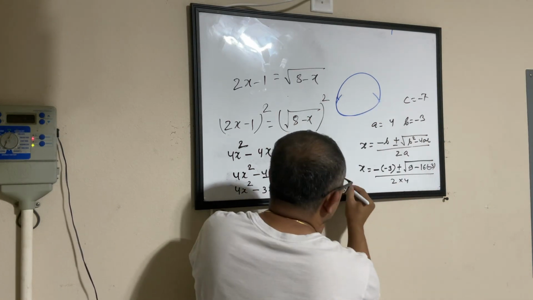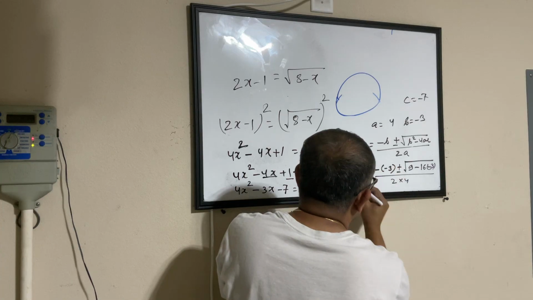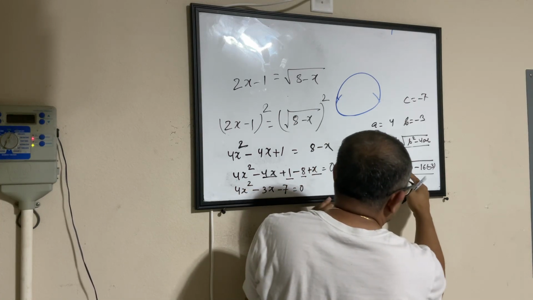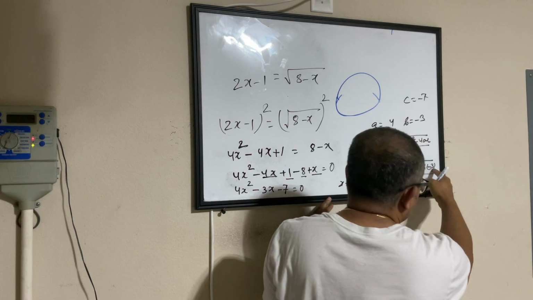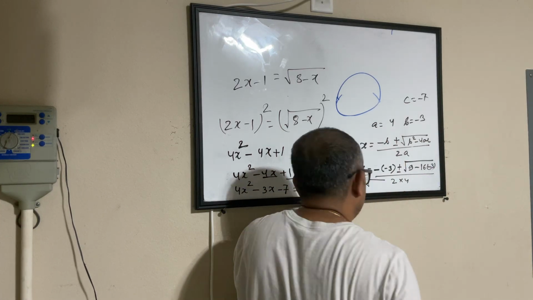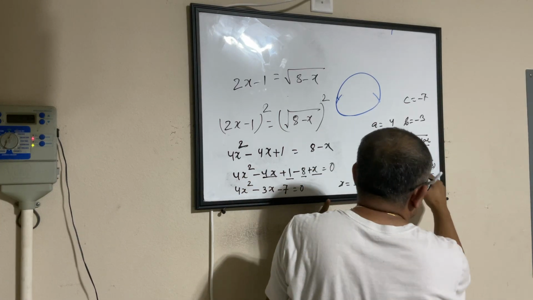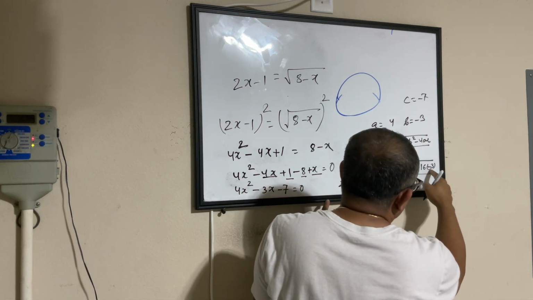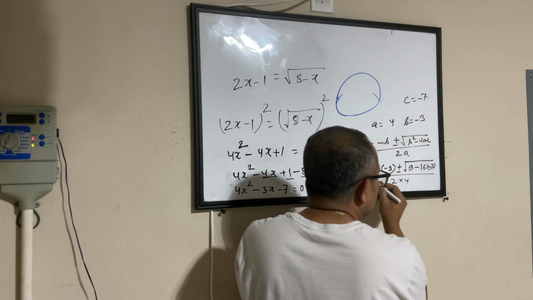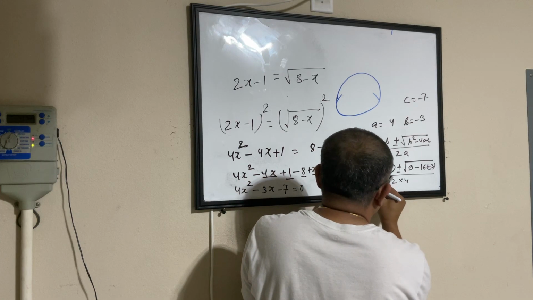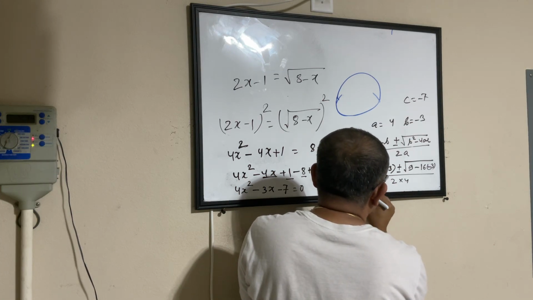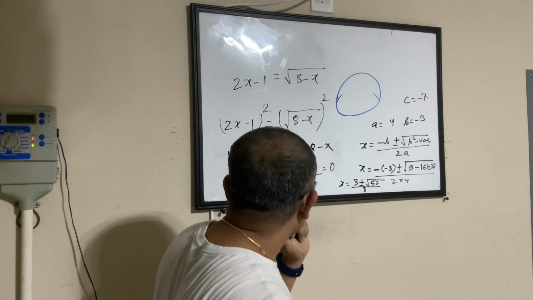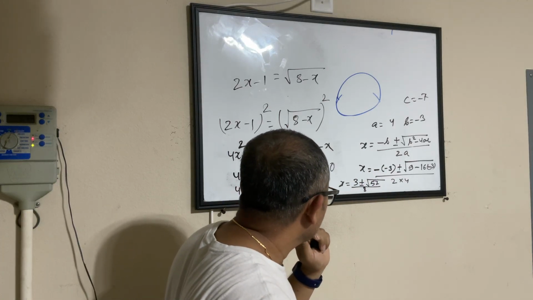So I got x equals minus into minus 3, plus or minus, in the bracket I have 9 plus 16 times 3, which is 48. So this becomes positive, 48 plus 9. 48 plus 9 is how much? 57. Divided by 2 times 4, which is 8. Did I miss something? No.